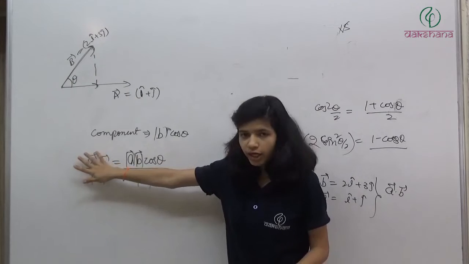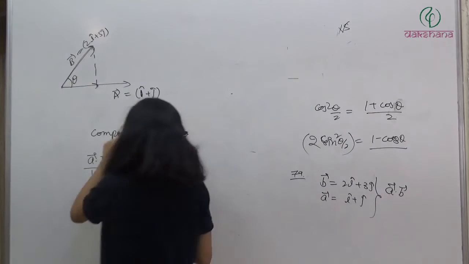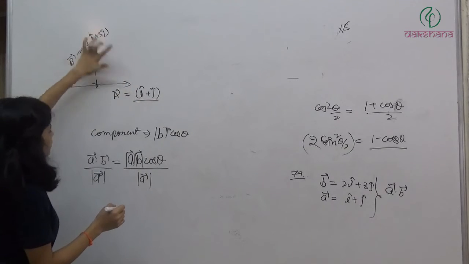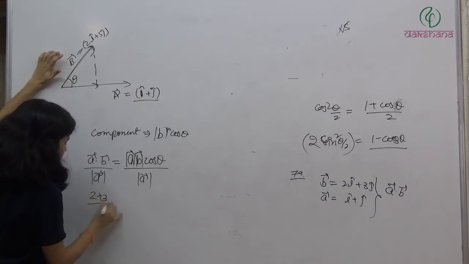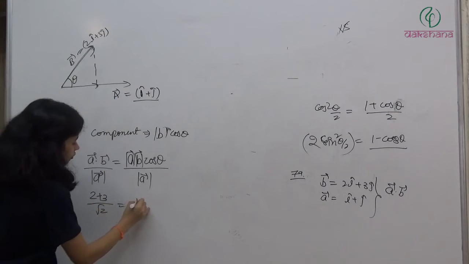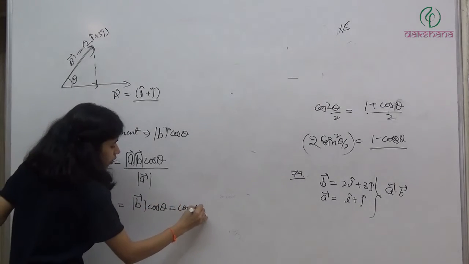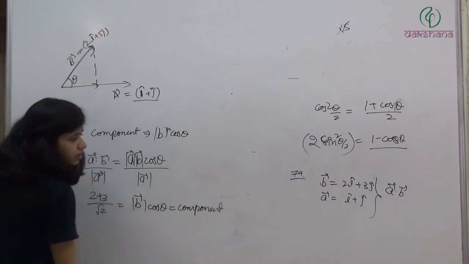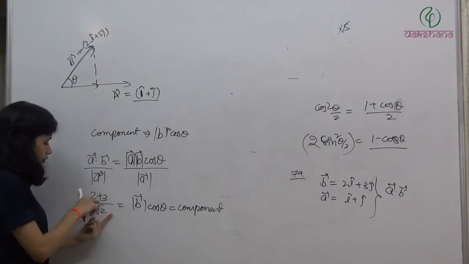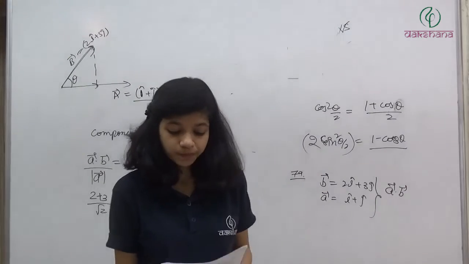So for calculating B cos theta, I should take the dot product and divide it with mod of the first vector. A dot B will be this into this plus this into this, 2 plus 3, divided by mod of A. Mod of A is root 2. So we have B cos theta, or the component of 2i plus 3j in the direction i plus j, which is equal to 5 by root 2. So the answer will be 5 by root 2.